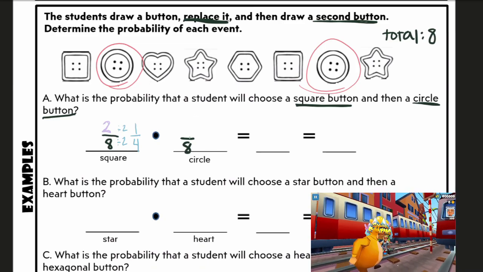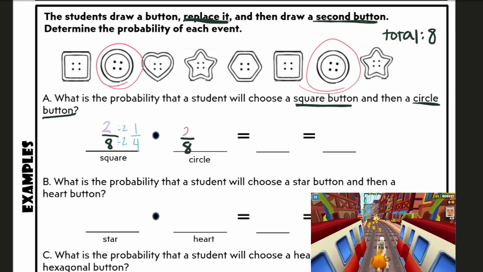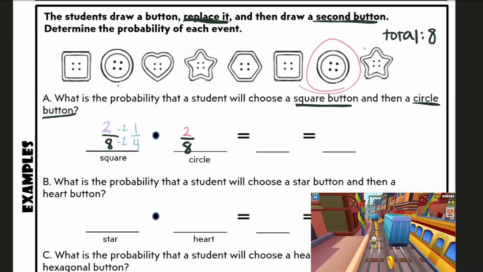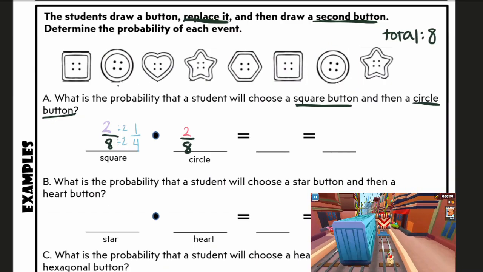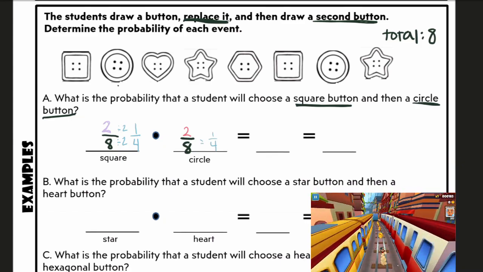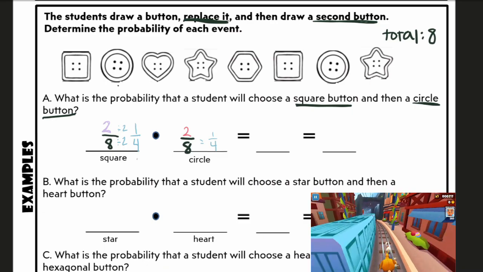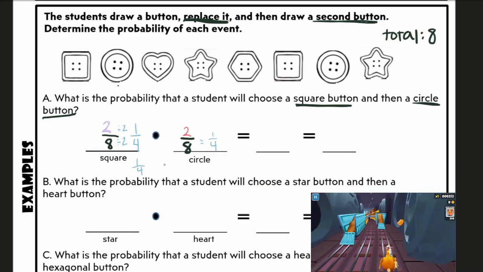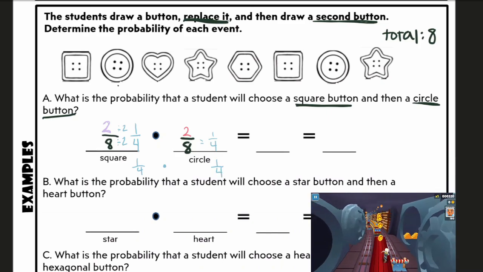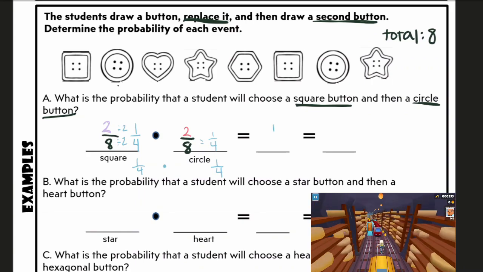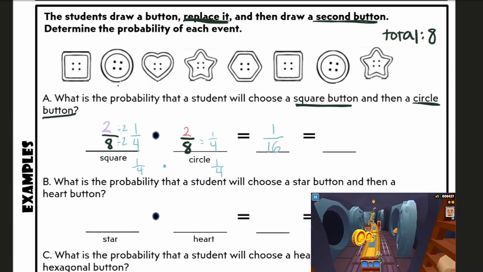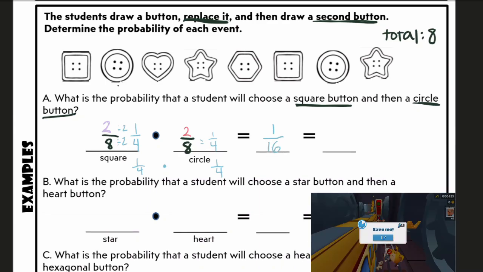So, it's the same fraction. We have 2 circle buttons out of the 8 total circle buttons. And looking at our past simplification, I can see, oh, this is also 1/4. So I know I'm going to take 1/4 and multiply it by 1/4. And when you multiply fractions, you multiply the top, which would get me 1, and you multiply the bottom, which would get me 16. Because 4 times 4 is 16.